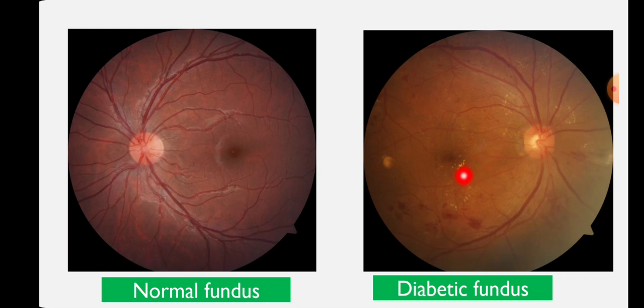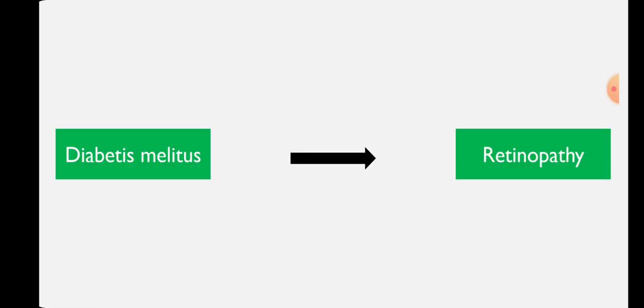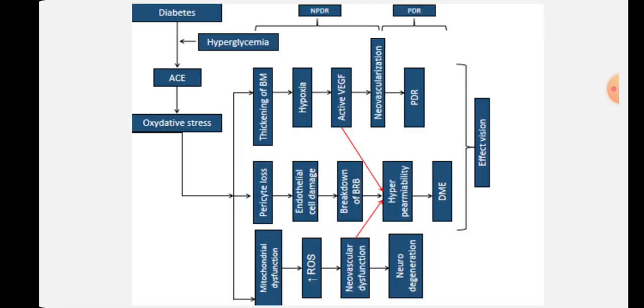There is a deposition of hard exudate within 500 micrometer area from the center of the macula. So here you can see deposition of hard exudate that is leading to DME, that is diabetic macular edema. So that is how you will read this fundus photo. So from diabetes it leads to retinopathy, there is damage to the retina. So this is the pathophysiology of this diabetes.